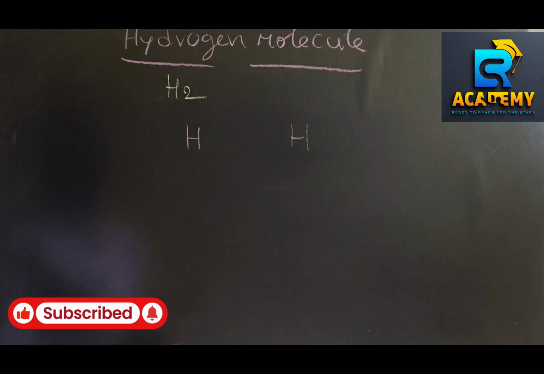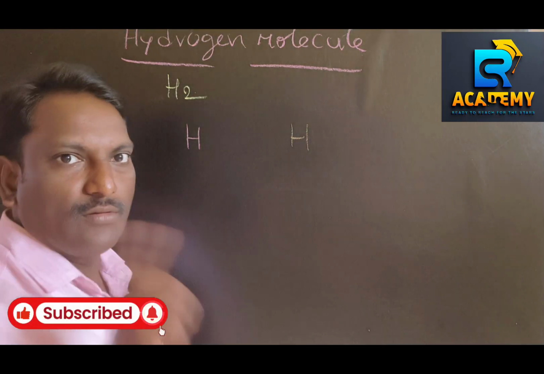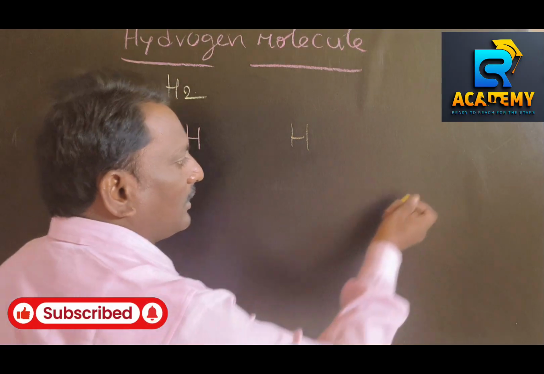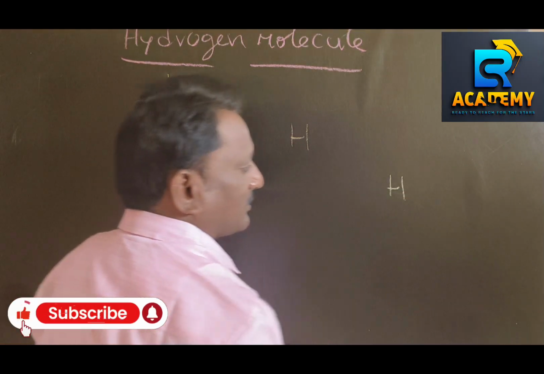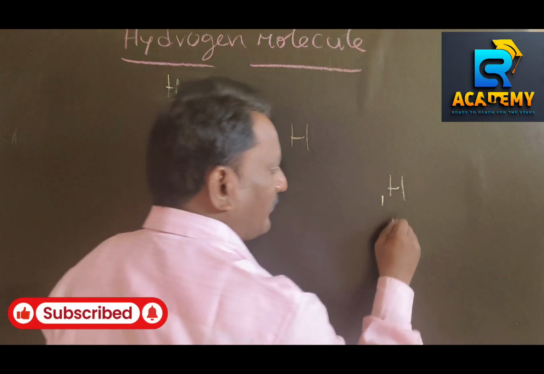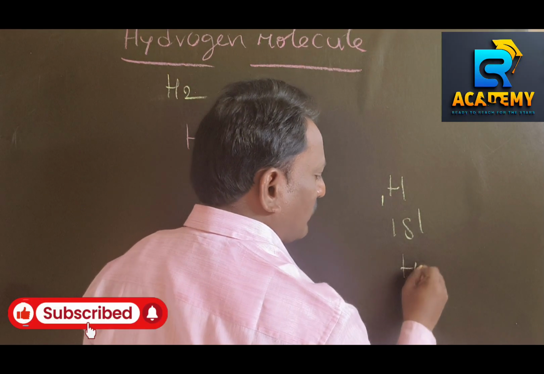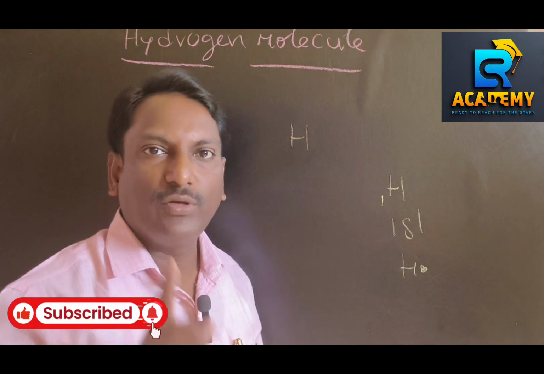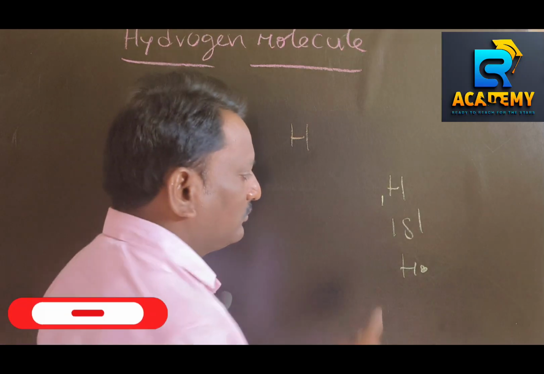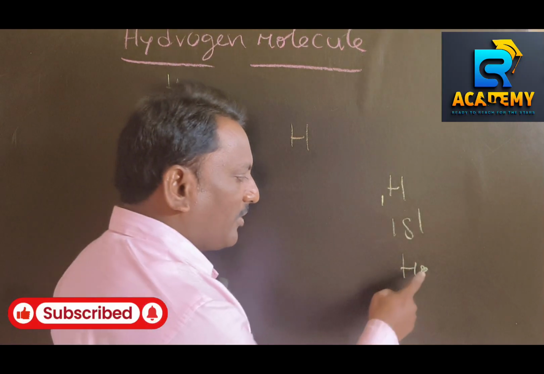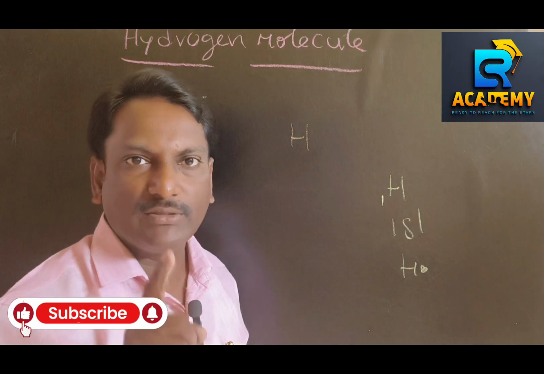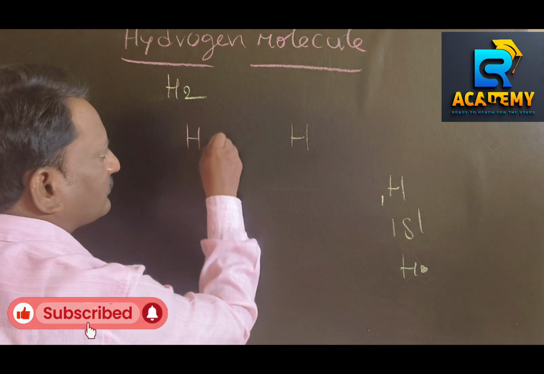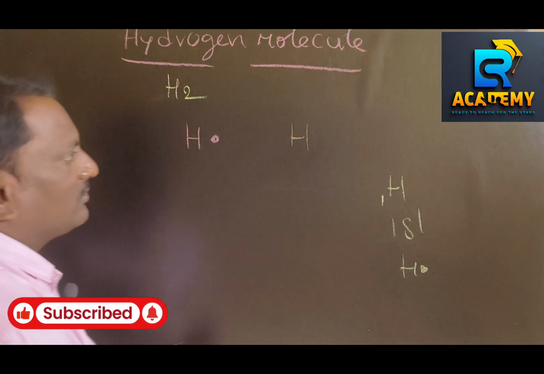Lewis dot structure of hydrogen atom. I said in the last videos how to draw the Lewis dot structure for elements. Please go to that video, and I would like to give a clear picture again. Hydrogen atomic number 1, electronic configuration 1s1. So Lewis dot structure is H dot, because hydrogen has only one shell with one electron. The representation of valence electrons in the form of dot or cross around the symbol of an element is called Lewis dot structure. Hydrogen Lewis dot structure is H dot. This one also H dot.